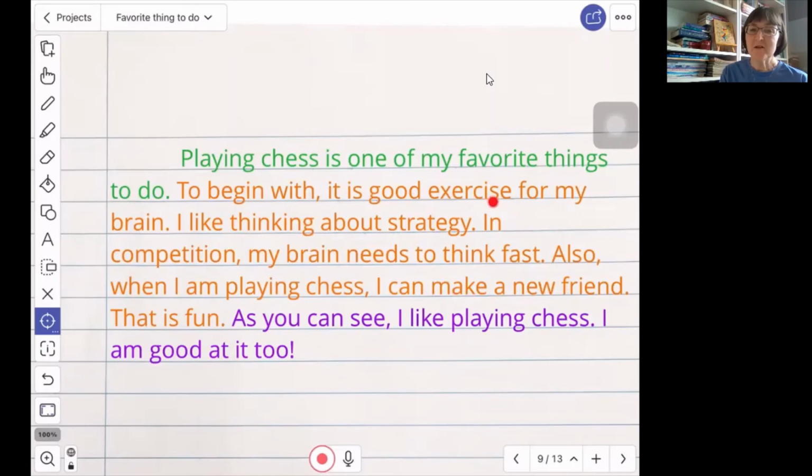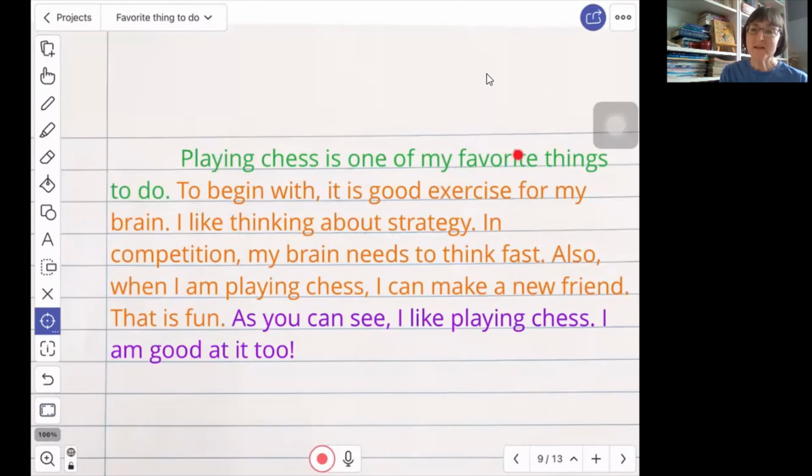So the good exercise for the brain, the thinking piece, that is a detail, a reason. When we talk about our brain needing to think fast, is our whole paragraph about our brain thinking fast? No. So that is a detail, not the main idea. How about making a new friend? Is our whole paragraph about making a new friend? No. So that is not the main idea, that is a detail.